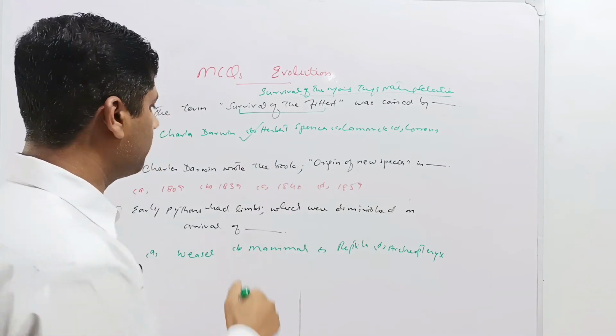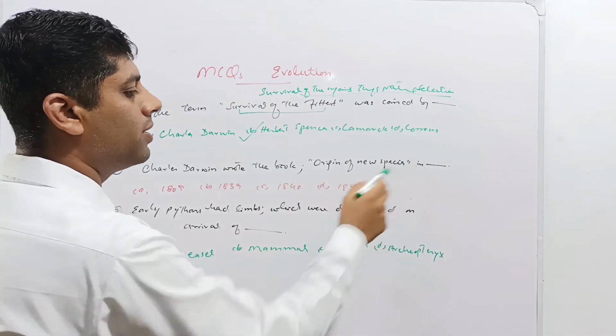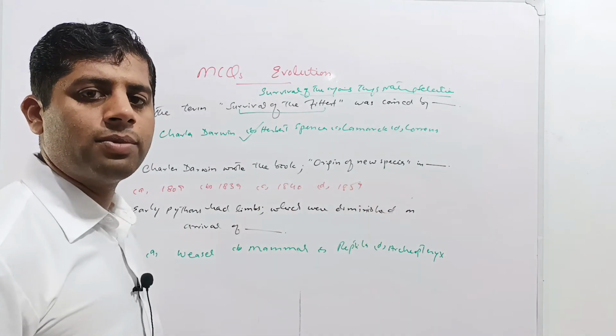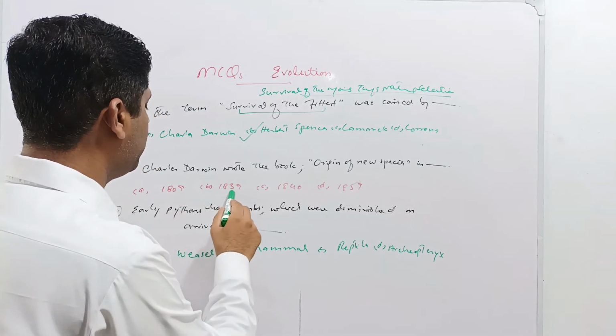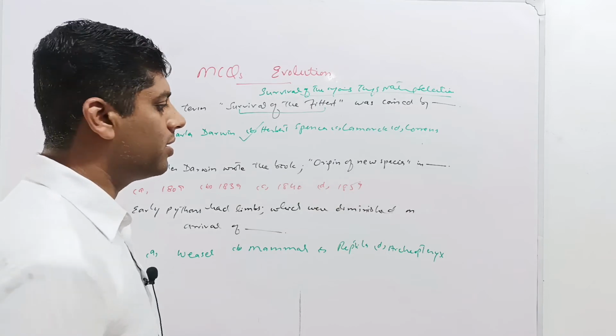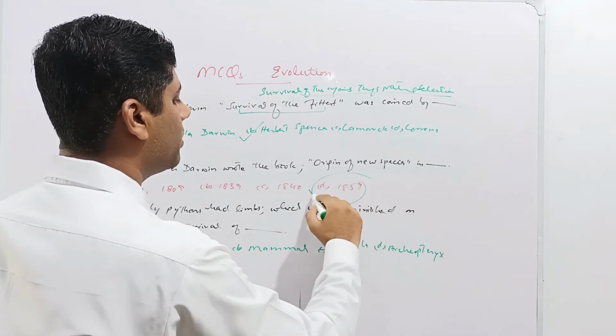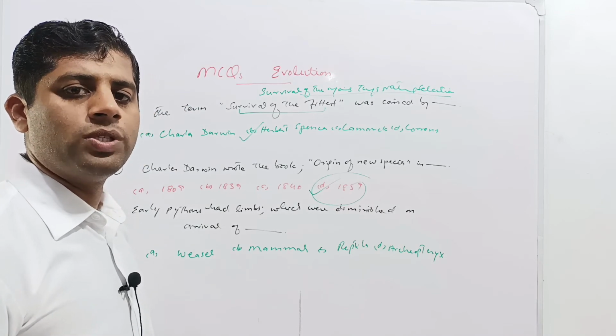Next question is, Charles Darwin wrote the book Origin of New Species in dash. The examiner is asking about the year of publication of his book. Given options are 1809, 1839, 1840 and 1859. So it's a fact-based question that 1859 was the era or the time period in which the book was published by Charles Darwin, The Origin of New Species.